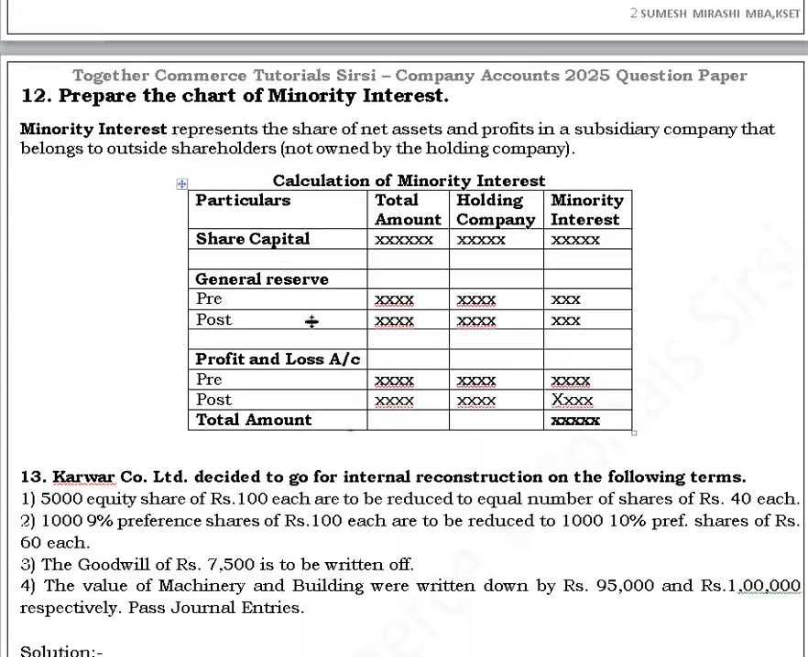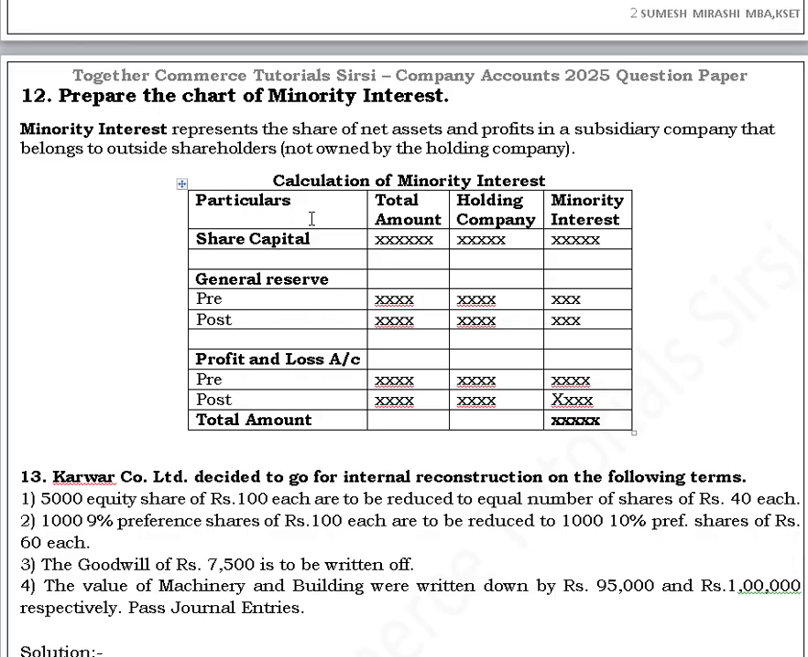Then the next question is question number 12, that is again of 5 marks. Prepare the chart of minority interest. Now, what is minority interest? Minority interest represents the share of net assets and profits in a subsidiary company that belongs to the outside shareholders, that is not owned by the holding company.